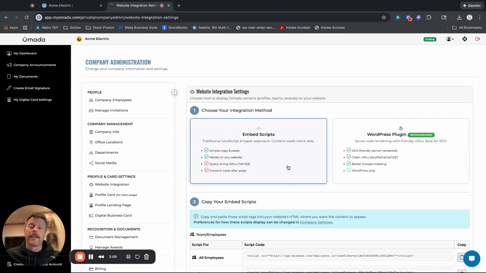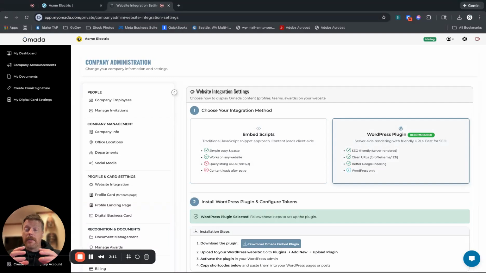If you have a WordPress site, I highly recommend, mostly for the SEO friendliness and the clean URLs it creates, using our Omada Embed plugin. And here, if you click on this big button, there's a download link right here. You can download and install that.